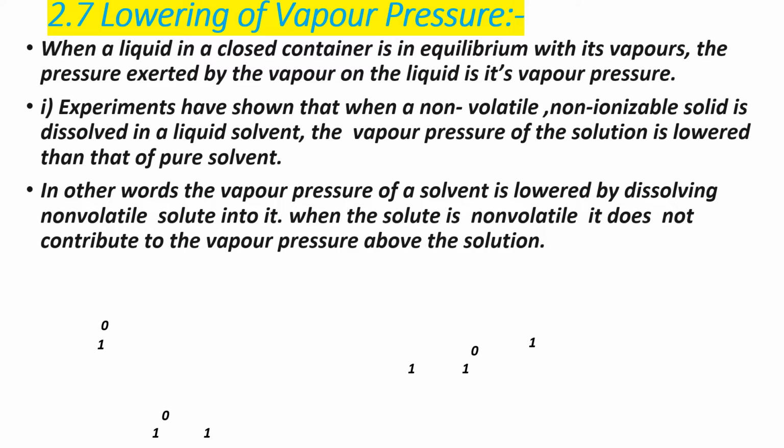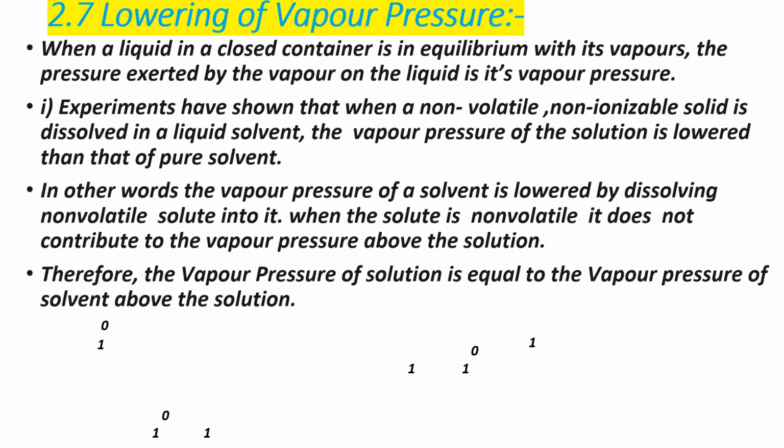When the solute is non-volatile, it does not contribute to the vapor pressure above the solution. Therefore, the vapor pressure of the solution is equal to the vapor pressure of the solvent above the solution.